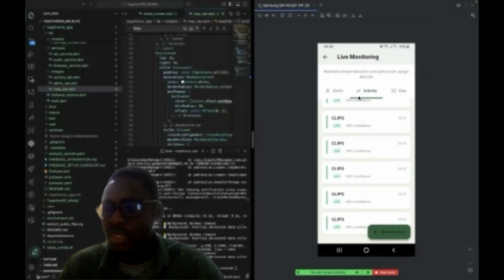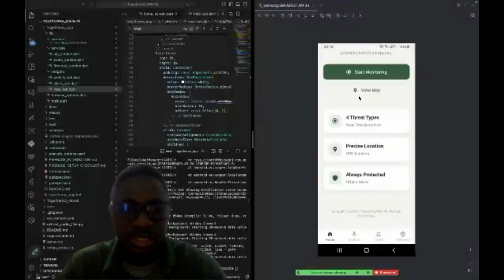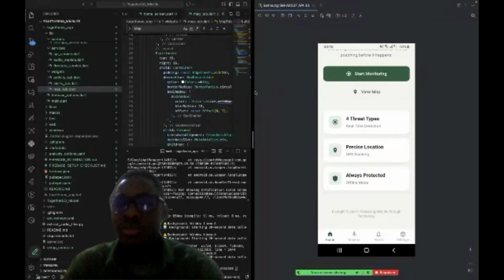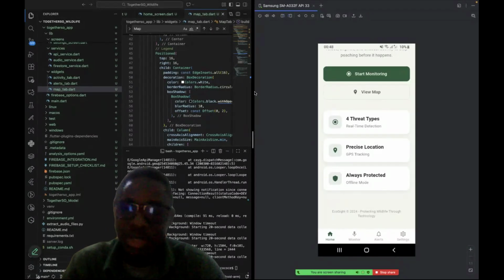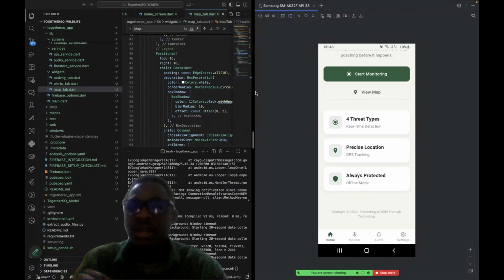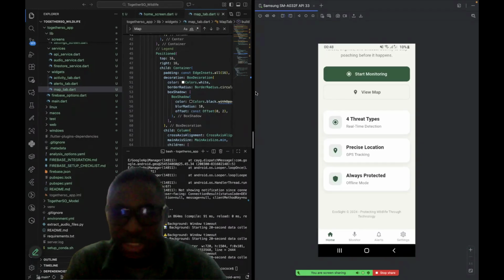So this is basically the application that I built, and it was really a pleasure because we have seen that many events happen in wildlife, like a lot of poaching, and there's a need for us to integrate technology. This has been a project that I've been building for some time, and through this opportunity, I'm hoping that I can continue it and use an IoT device to deploy this model, which can later be advanced and used also to record different sounds of animals in the wildlife, like elephants, to track the movement and biodiversity of animals.